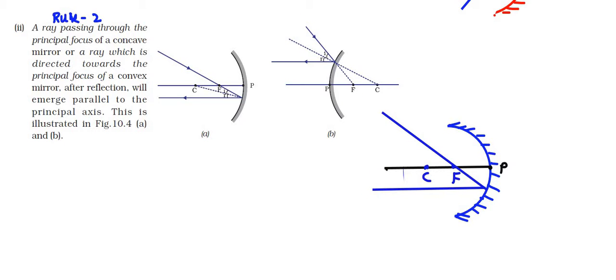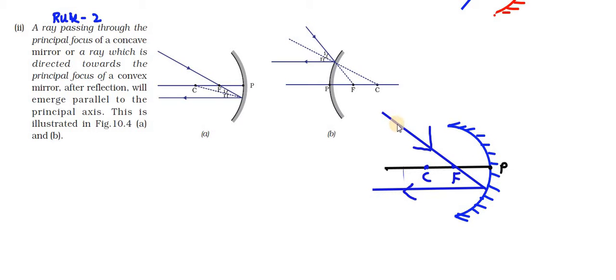Okay, I hope all of you understood here. When a ray of light passes like this, after reflecting it will pass parallel to the principal axis. This is the second rule. First rule and second rule are almost vice versa. In the first rule, when the light ray travels parallel to the principal axis, after reflection it will go to the principal focus.